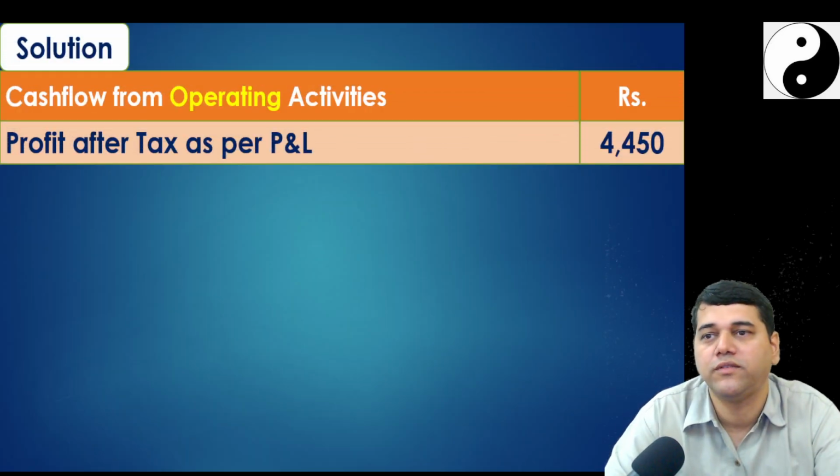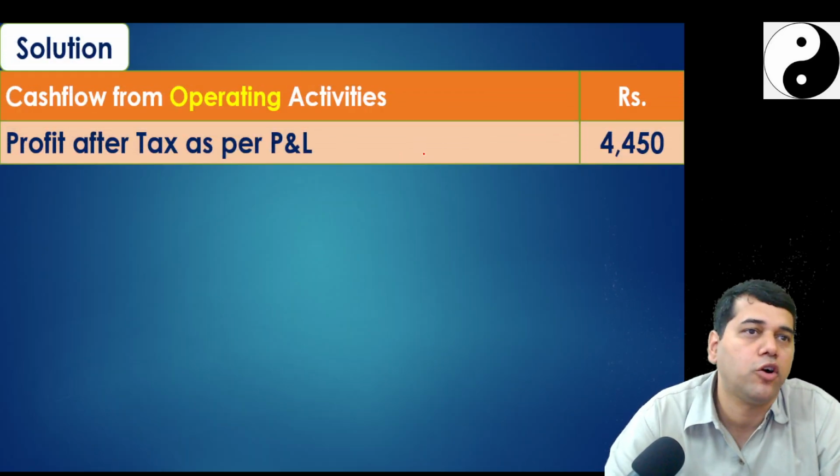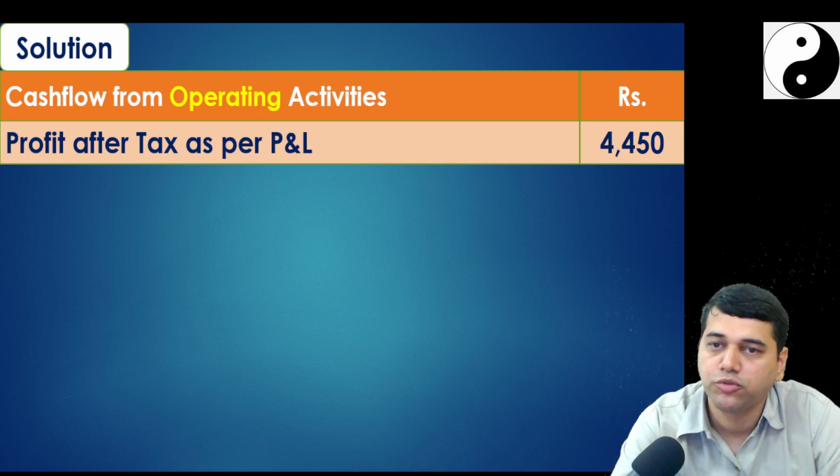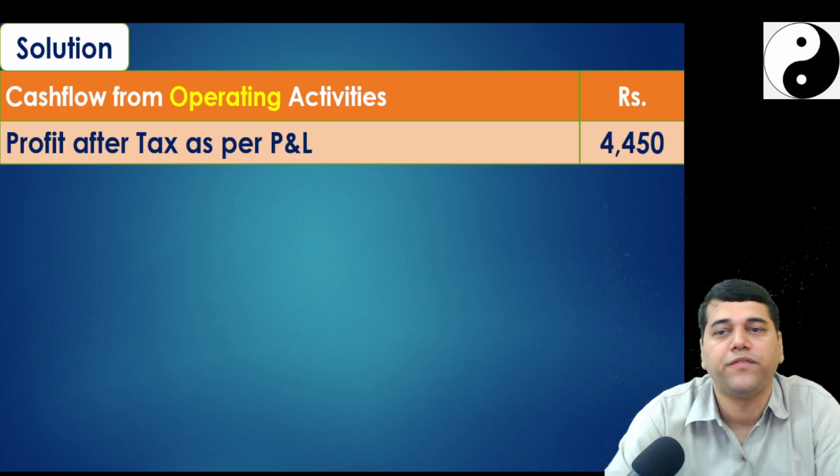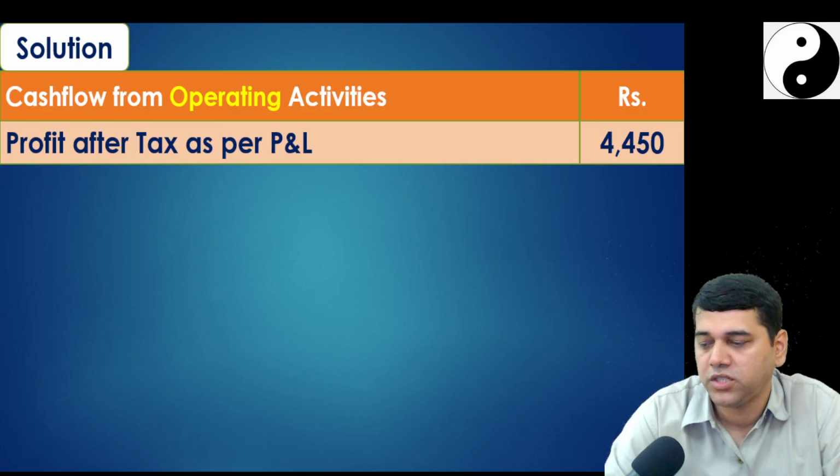So first we'll start with the solution, cash flow from operating activity. Which method we are supposed to use here? Indirect method. So write profit after tax as per P&L. How much? 4450.